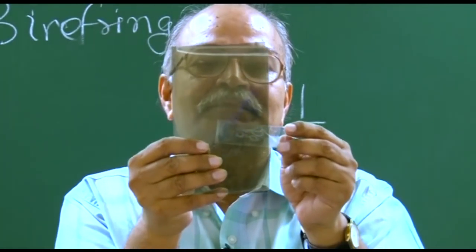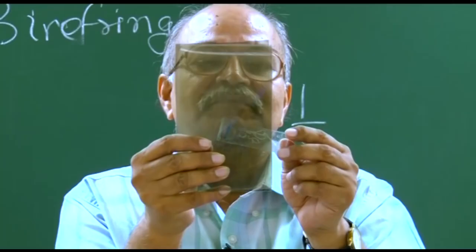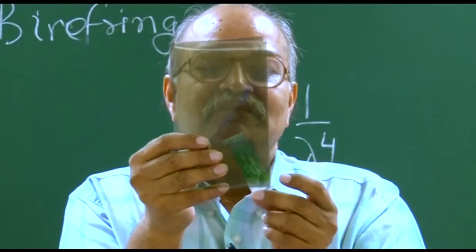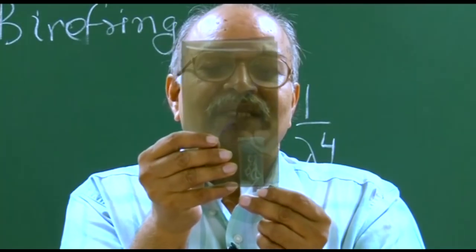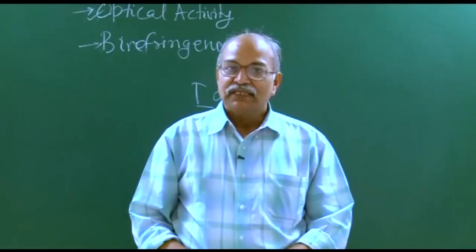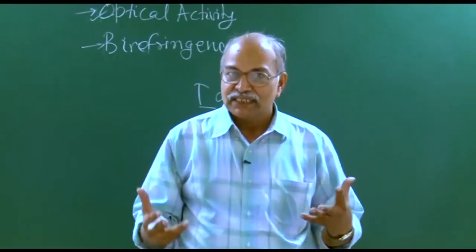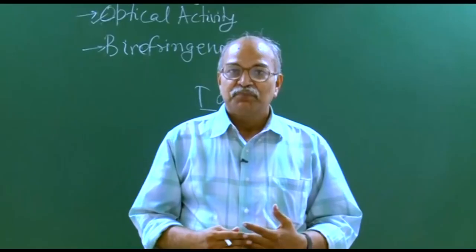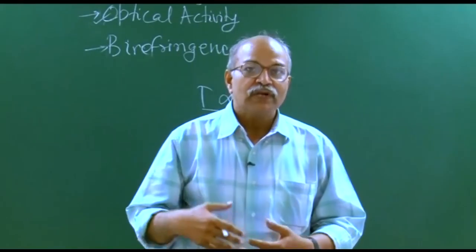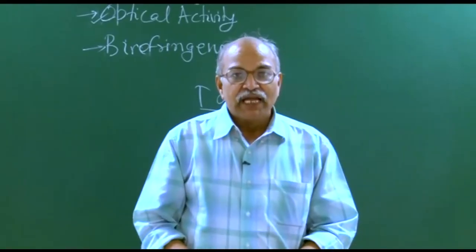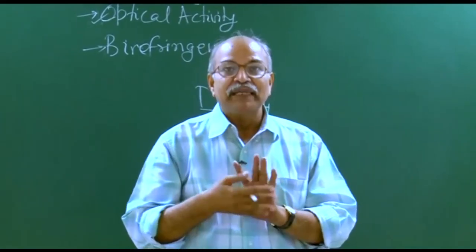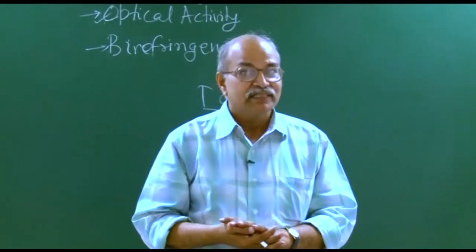Transparent, no color, greenish, again no color. Now there are various other combinations possible. I had put 1 layer, 2 layers, 3 layers. You can do more layers and see. I had put it between parallel polarizers. You put it between perpendicular polarizers and see the colors, they will be different.